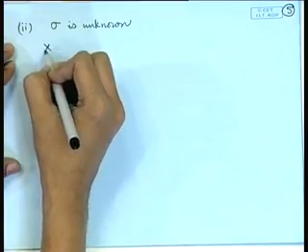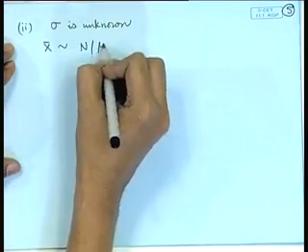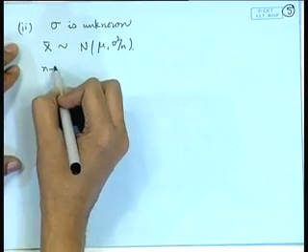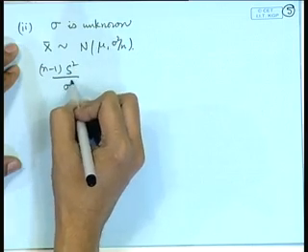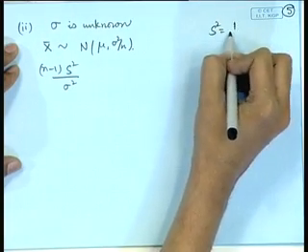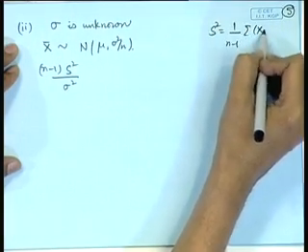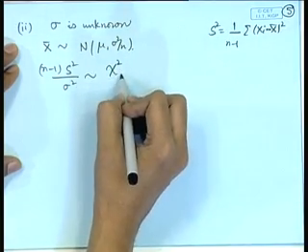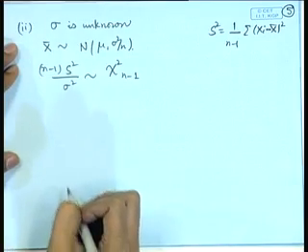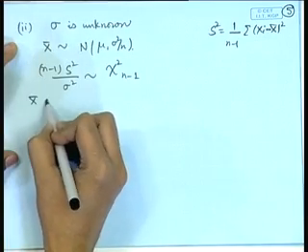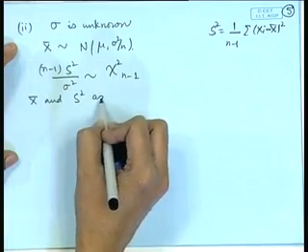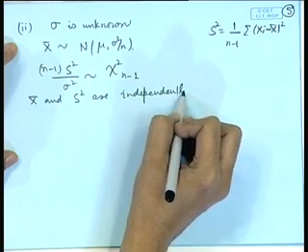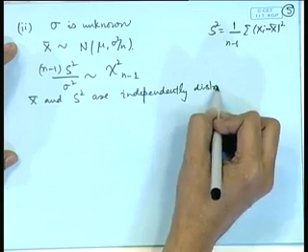So, we have x bar follows normal mu, sigma square by n. Then if we consider n minus 1 s square by sigma square, where s square was defined as 1 by n minus 1 sigma x i minus x bar whole square, that is the sample variance, then this follows chi square distribution on n minus 1 degrees of freedom. We also know that x bar and s square are independently distributed. This we had done in the theory of sampling distributions.